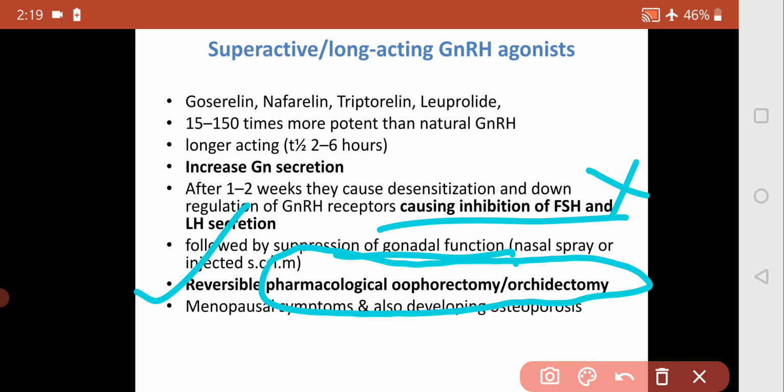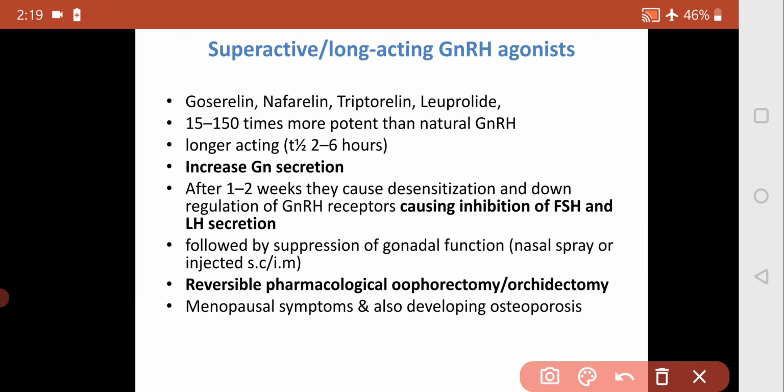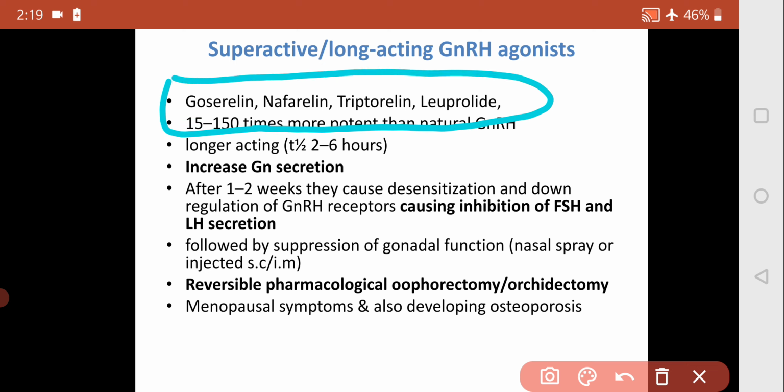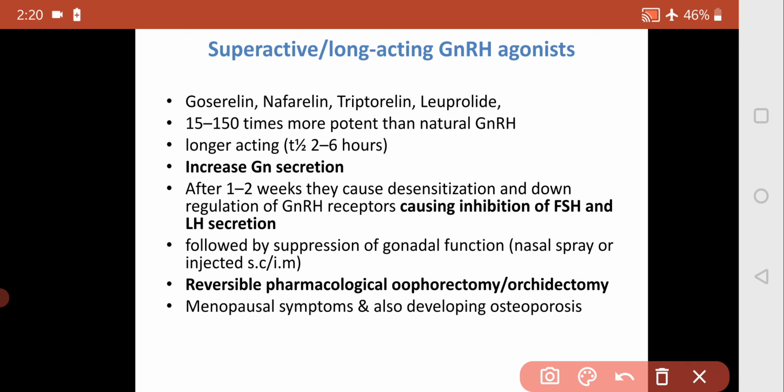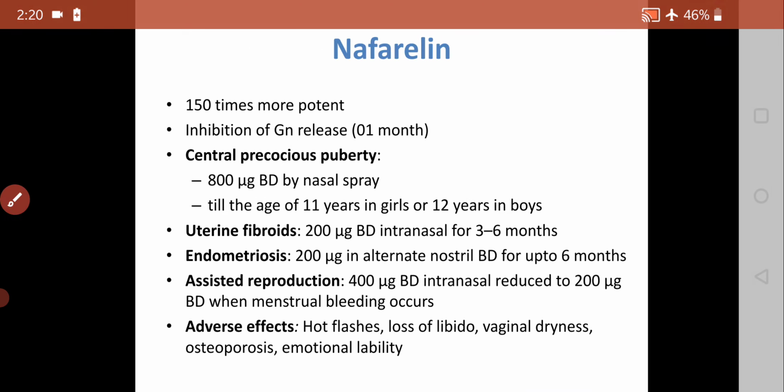If it is asked in an MCQ which drug is responsible for pharmacological orchidectomy or oophorectomy, then it is a GnRH agonist. So try to remember this for the MCQ part. It also has various disadvantages: menopausal-like symptoms, dryness in the vagina, mood swings, and a major ADR, osteoporosis, if we use it for a long time.